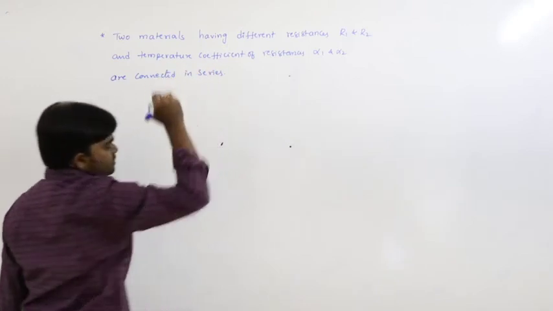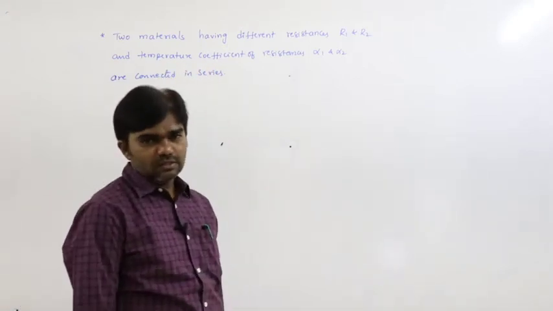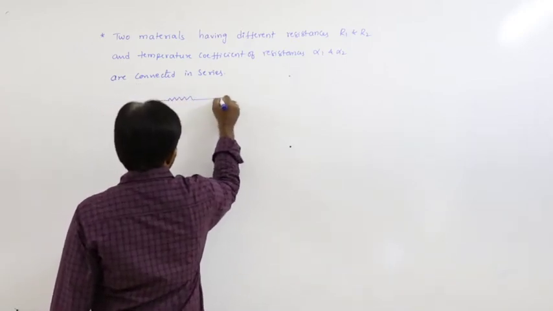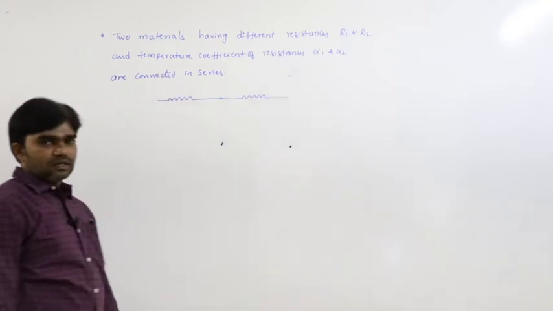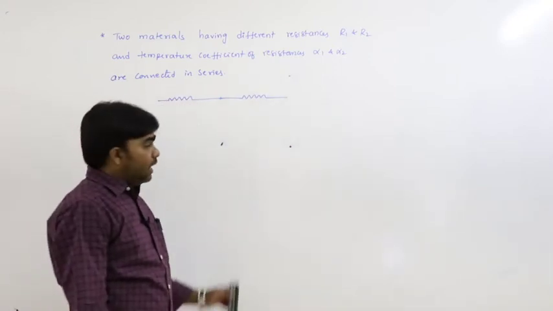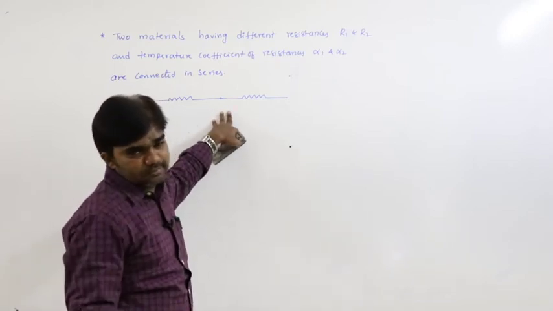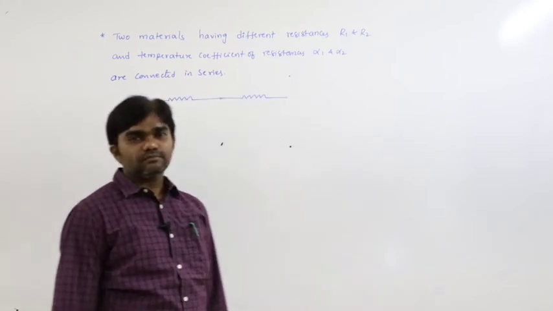They are connected in series, what happens? If these two are connected in series, for example, these are the two resistances, and these two resistances vary with temperature.